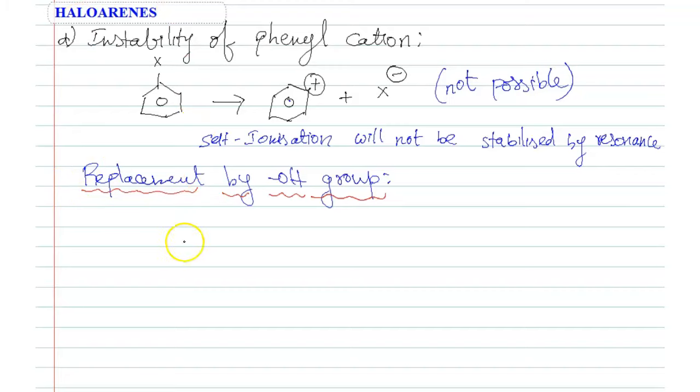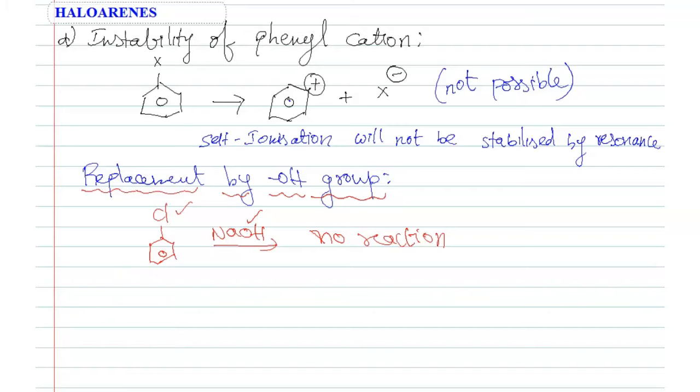Not at normal conditions. Chlorobenzene reacts with NaOH, then Cl would be replaced by OH group. But this reaction is not possible. No reaction actually at normal conditions.